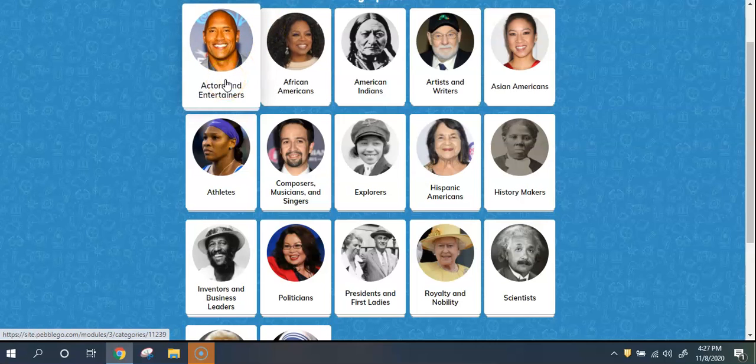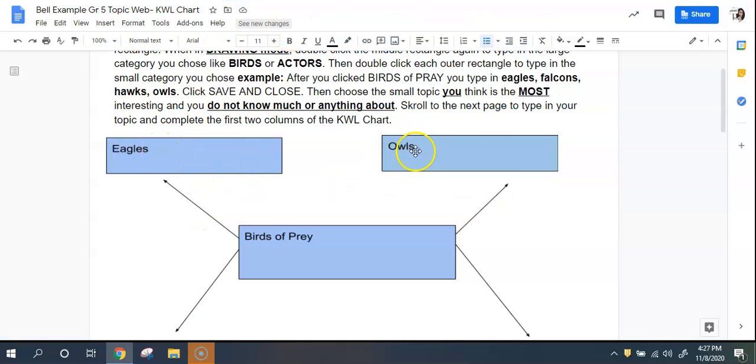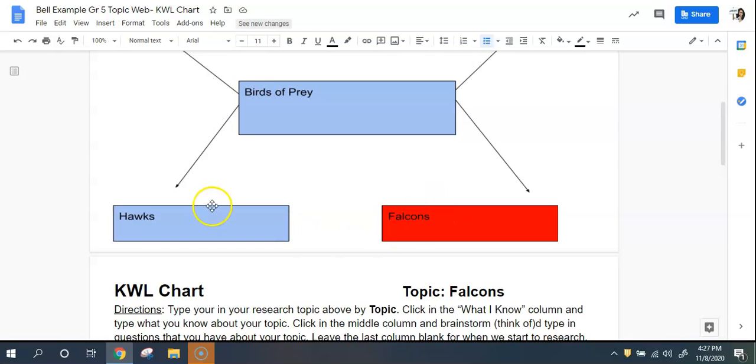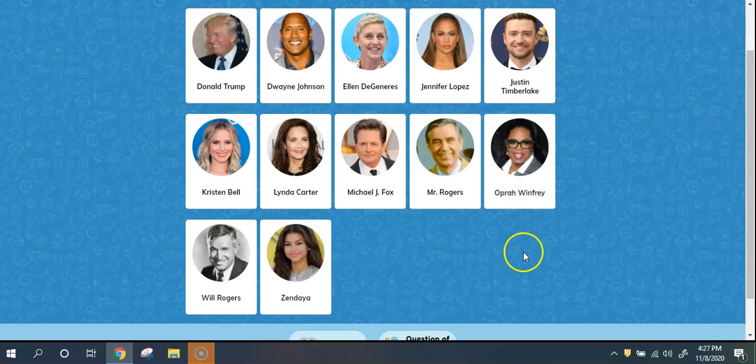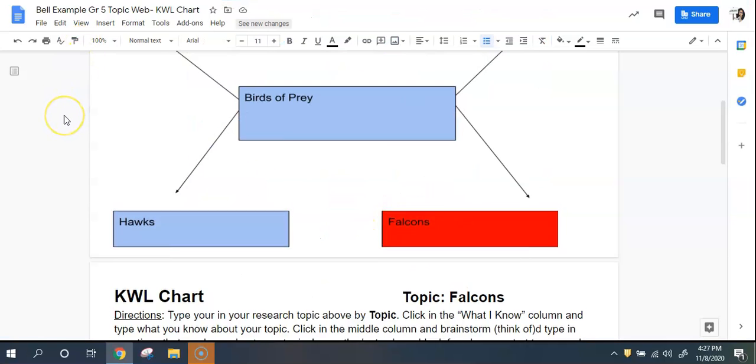Okay, so actors and entertainers. And then I would choose 4 of these people that I'm interested in that I don't know that much about. Okay, so remember, they would go in these outer rectangles here. So, and then the one that you know the least about, you would highlight like I did here for falcons.